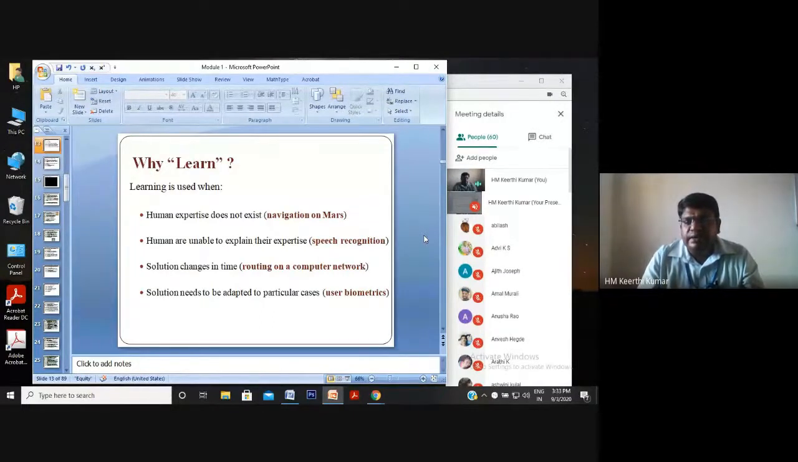Solutions need to be adapted to particular cases like user biometrics. When the biometric is taken, like the fingerprint sensor on your mobile, if you give it at a different angle, it should be able to recognize it. So while training, you will be giving it at this particular angle. Consider I want to open it in this mode, open it in this mode. So the learning process should be three-dimensional to identify. All of these relate to why machine learning, or why learning, is required.